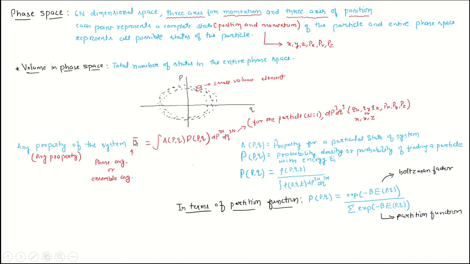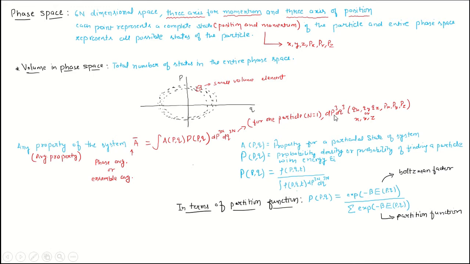It is written as A bar, and that is equal to the integral of A, the property of the system, which is a function of position and momenta, multiplied by the probability density. And this is an integral over the entire phase space. For one particle, if N equals 1, it will be dp³ and dq³.